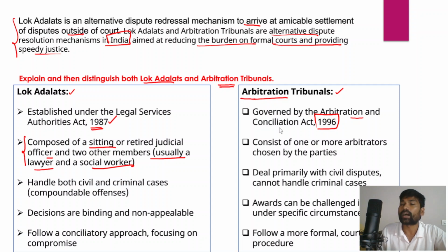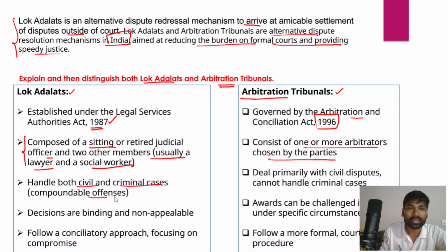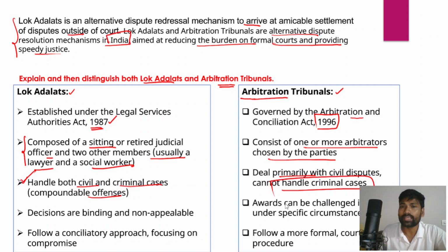So this is how Lok Adalats at the local levels are composed. However, arbitration tribunals consist of one or more arbitrators chosen by the different parties. And Lok Adalats handle both civil as well as criminal cases, and even compoundable offences. Compoundable offences means offences which can be compromised, offences where settlement is possible. However, arbitration tribunals deal primarily with civil disputes. They cannot handle criminal disputes. Remember, this is very important. You may also get a prelims based question from these differences.